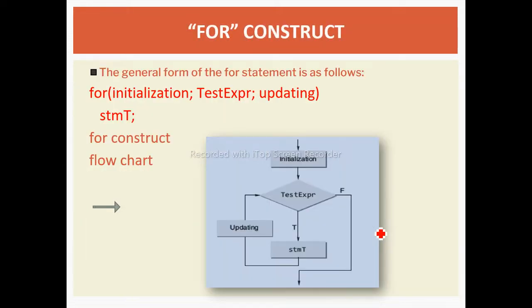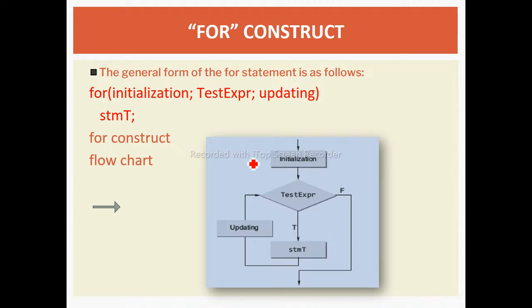Now we will see these looping or iteration constructs one by one. First is the for construct or for loop. The general form or syntax of the for loop is given. In a for loop, firstly we need to initialize the variable. After that, for that particular variable, we check the test or expression and we update the value of that initialized variable. In an update, we can increment the value of the variable or decrement the value.